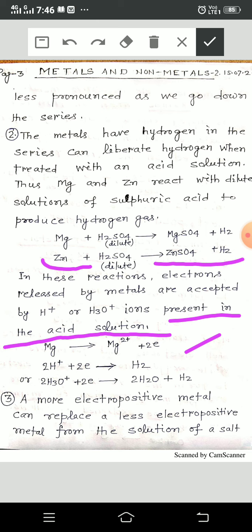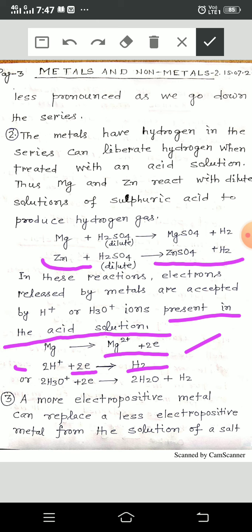Suppose magnesium reacts with dilute sulfuric acid. Magnesium has a tendency to give electrons because it is an electropositive element, and hydrogen already has H plus ion, which takes the electron lost by the metal magnesium and forms hydrogen gas.